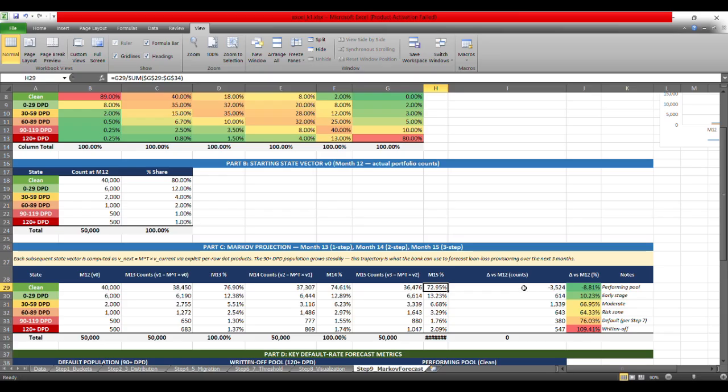Here what I am doing is taking the difference between the counts that I have computed to understand exactly what the status is. What I am trying to say is I want to look at what the initial state was versus what the state has become after the 3 steps at month 15.